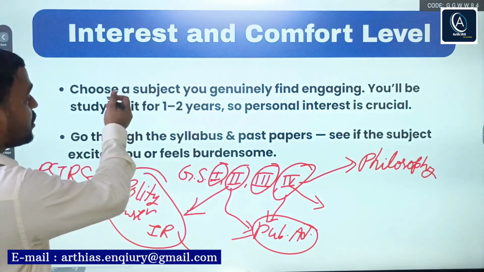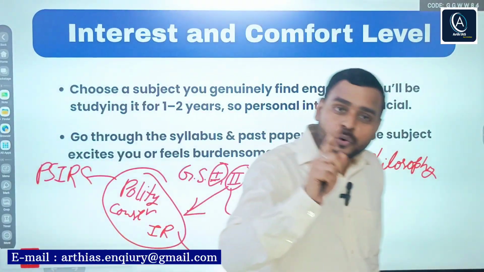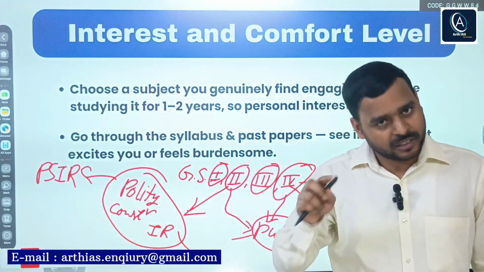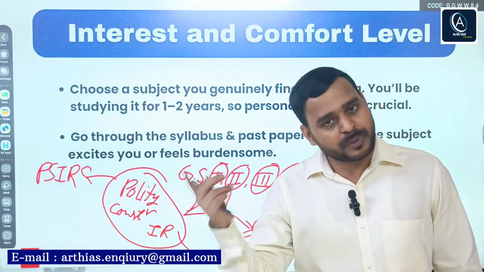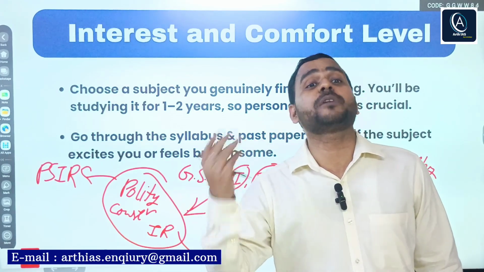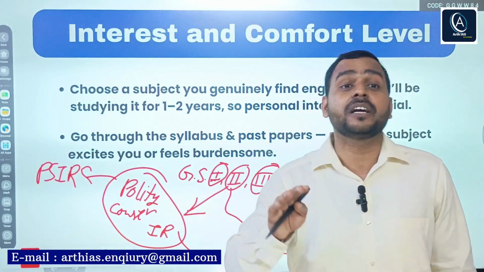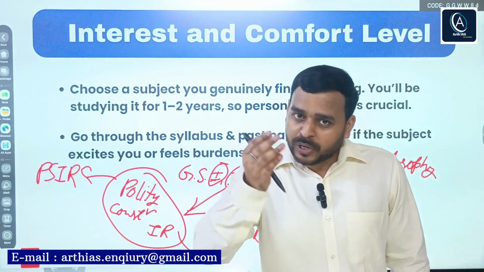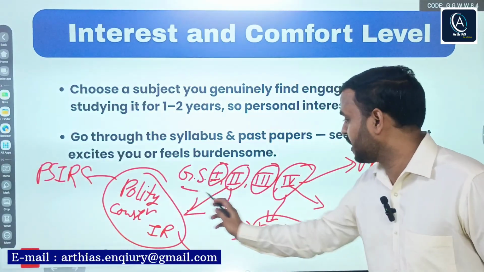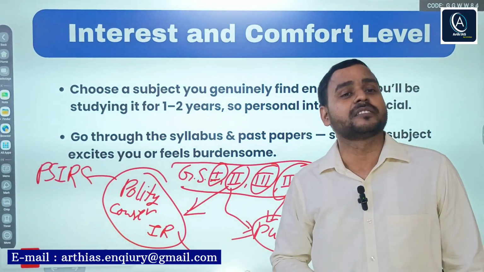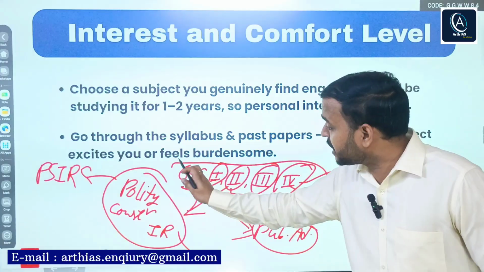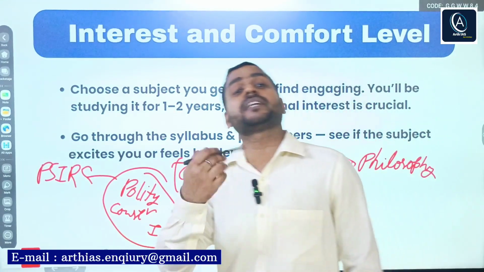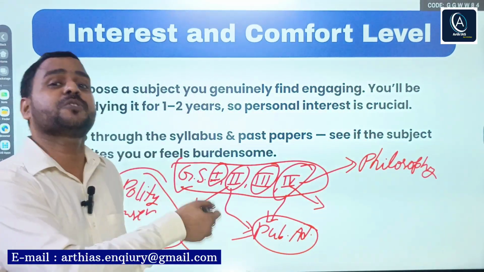The first method I told you was to go for the syllabus of the subject you are thinking about plus PYQs, and if in spite of doing that you still have confusion, then this method will help you. But it will help only when you have started your preparation.